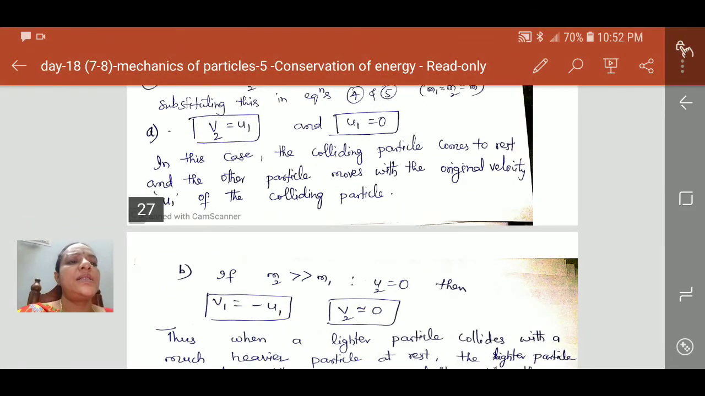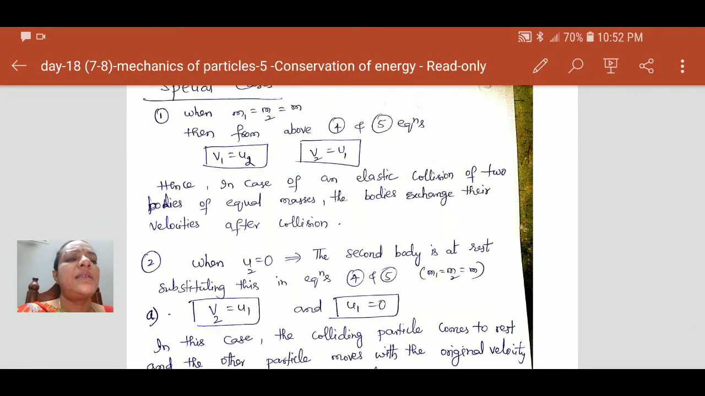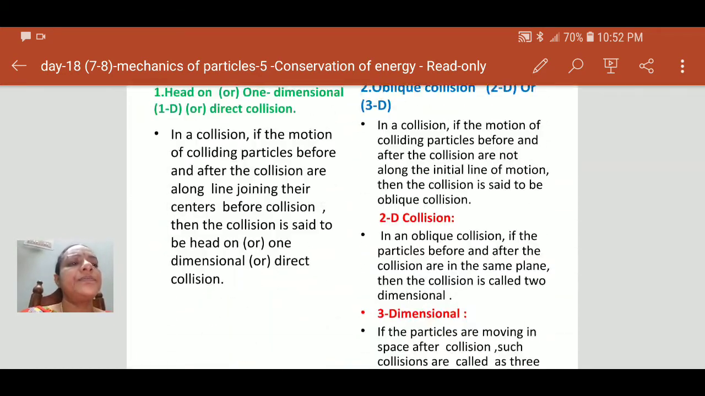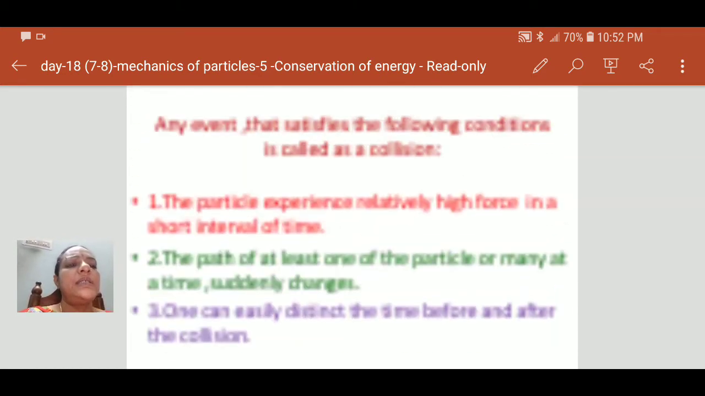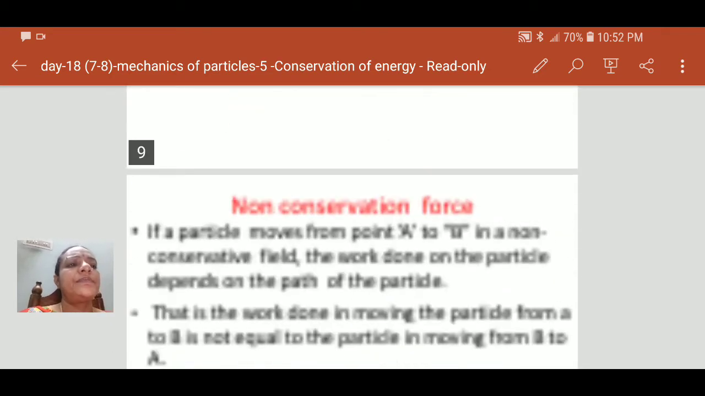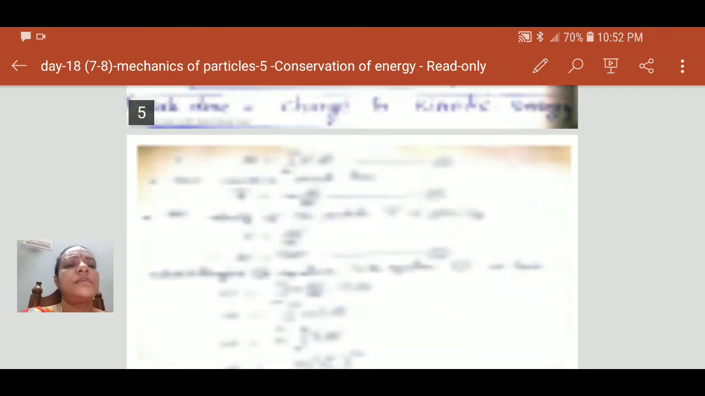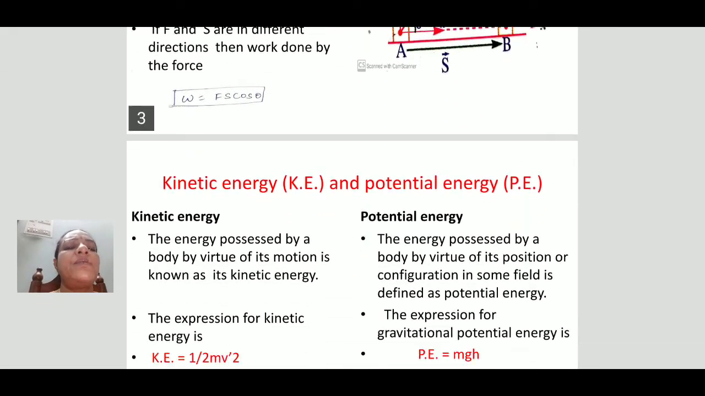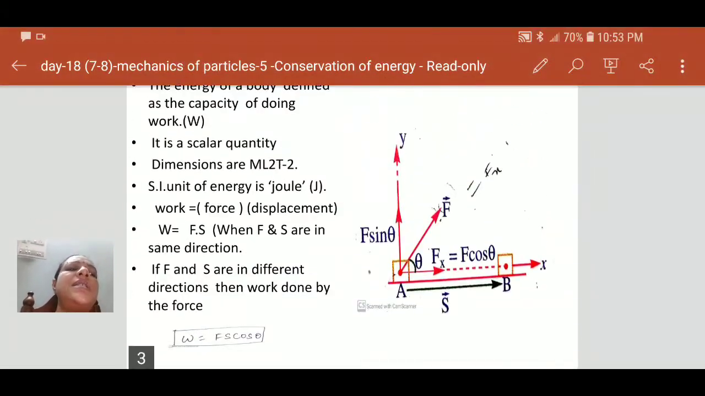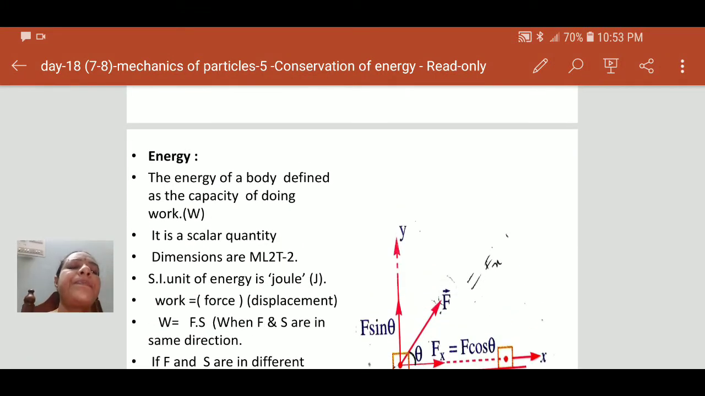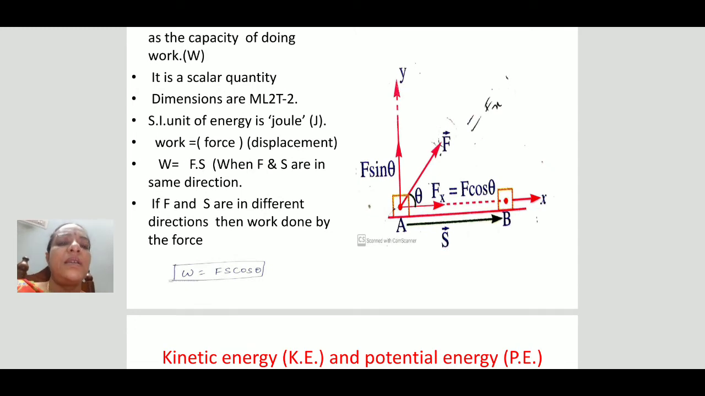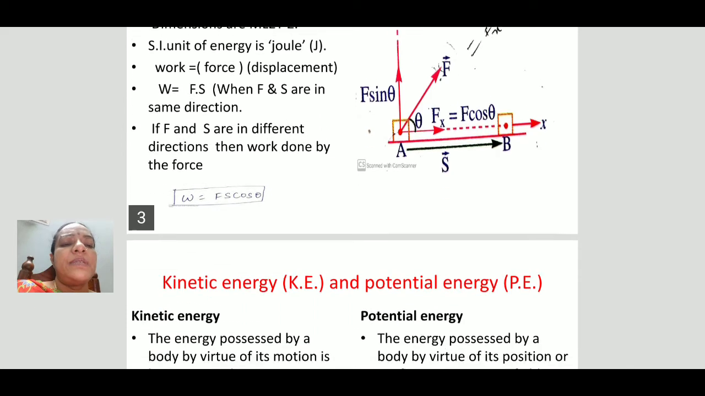Let us see what we have learnt in today's class. In this class we discussed the work energy theorem. Energy is nothing but the capacity to do work. Similarly, work is calculated by force into displacement.